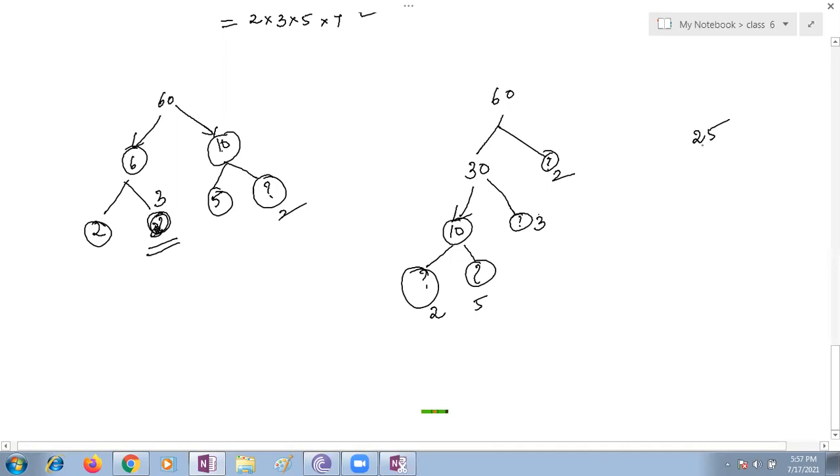Ma'am, 10, 15, 21, 25. Not 20, ma'am, 25 only. What more? Ma'am, and also 35 and 14 and 28. Okay, 28, 30, 40. Ma'am, 21 also.